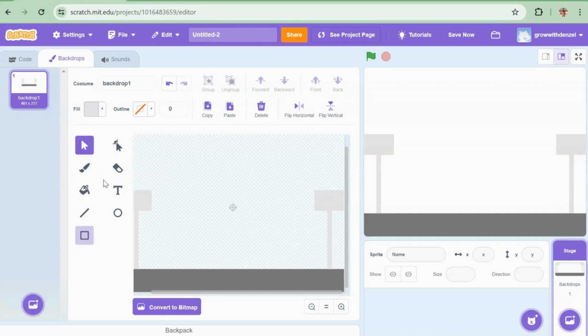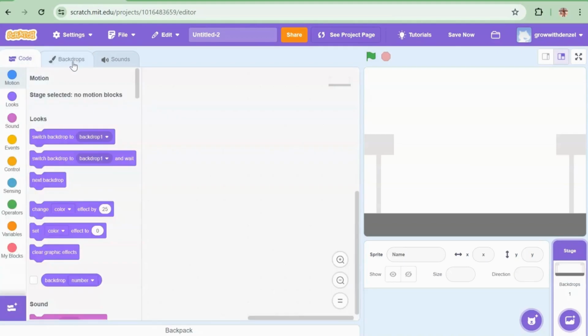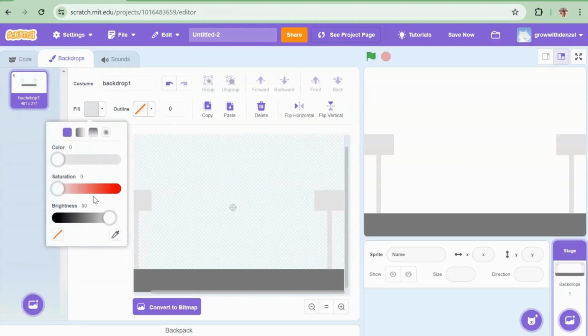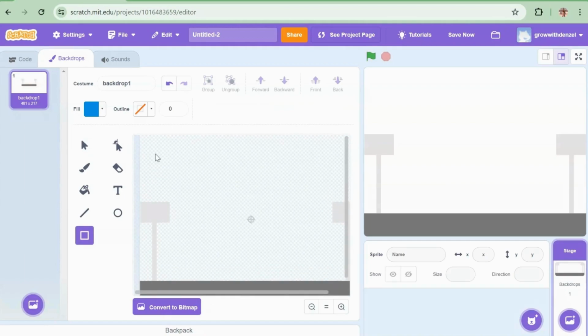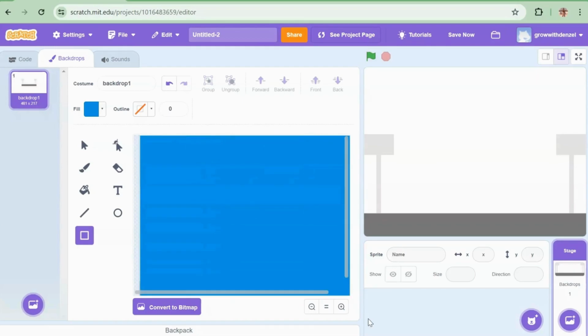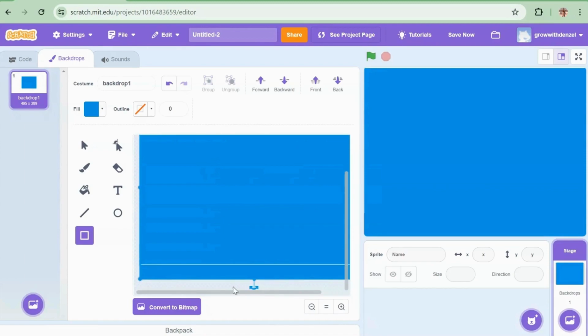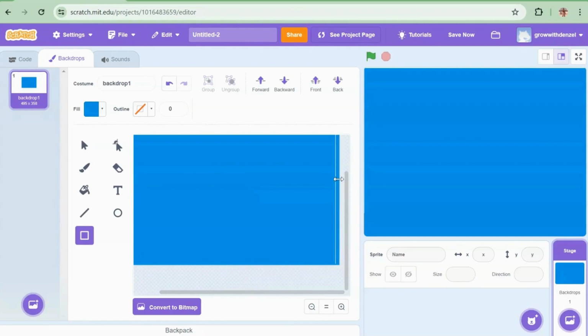Now you create a sky. To create the sky, set the saturation to 100 and you make the color 56 and the brightness 90. Then you make a rectangle to cover the whole place. It will be this big. Make sure it doesn't overlap those white lines.